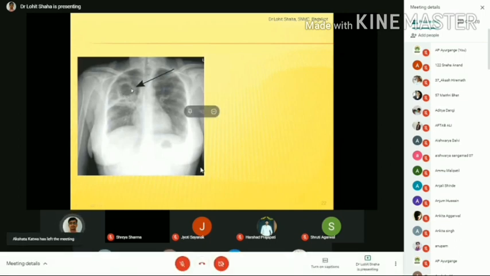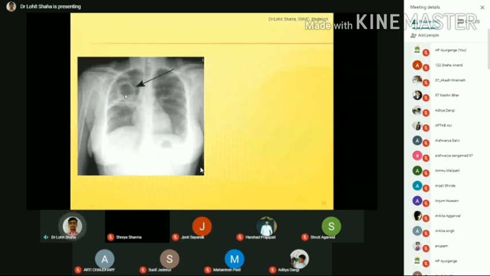So here you are going to see the patch over here, right? It usually appears in the apical region over here. So it looks like, right? We will call it a cotton puff appearance. Cotton puff appearance means usually we use the powder puff to apply powder for the kids. You dip the puff in powder and apply it on the surface. How does it look? Usually it's not yet, but it appears at the margin of the puff. Same like that appearance you are going to see over here.